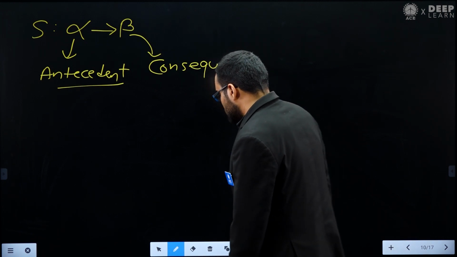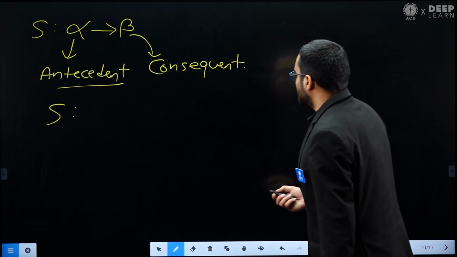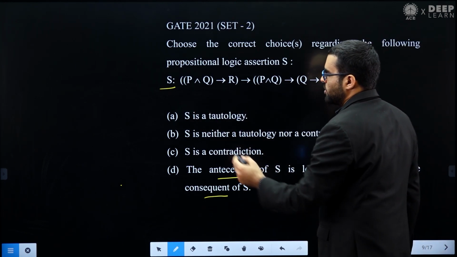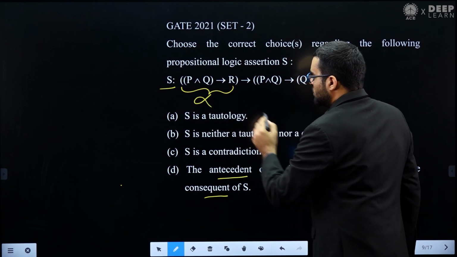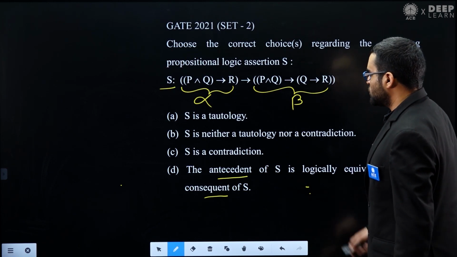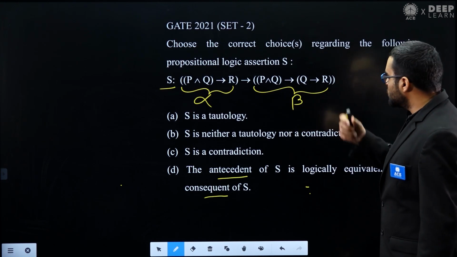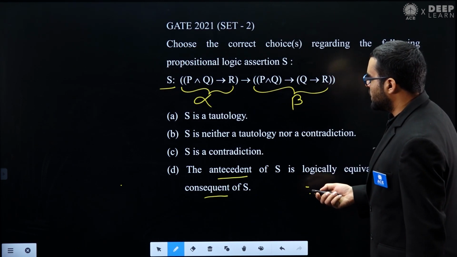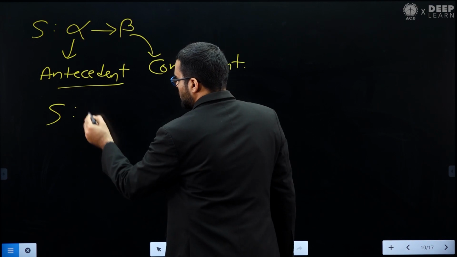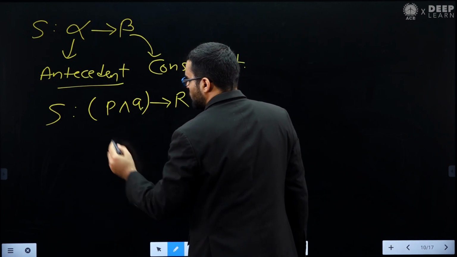Now in the question he has given us set S, and what is set S in our question? You can notice this is our set S. This is an implication statement because this is alpha, this implies beta, so this is beta. This alpha is our antecedent, and this beta is our consequent. So what is this antecedent? That is P and Q implies R. So our antecedent of S is P and Q implies R.